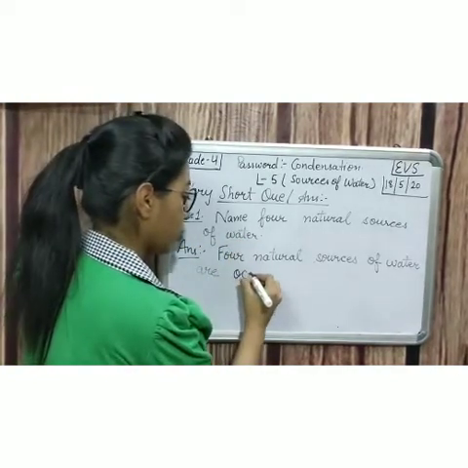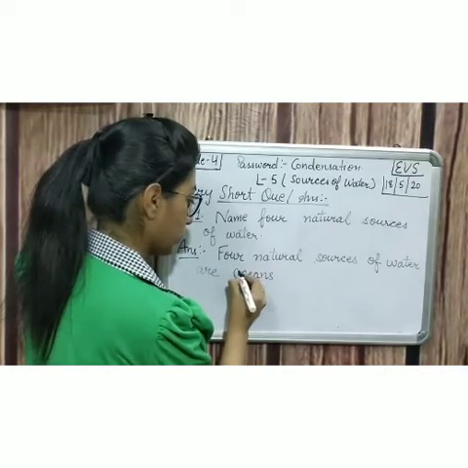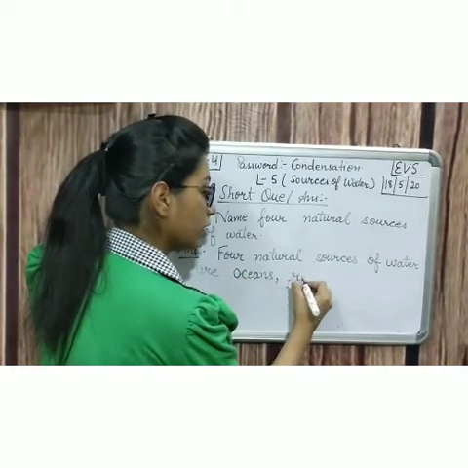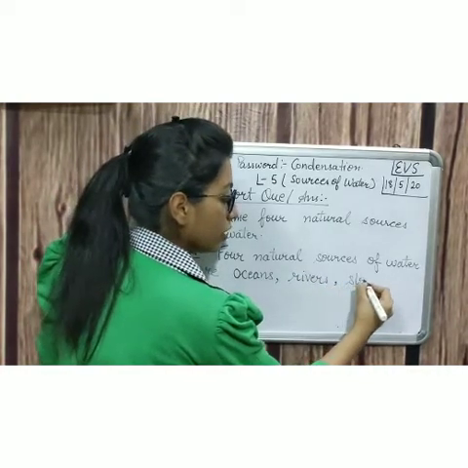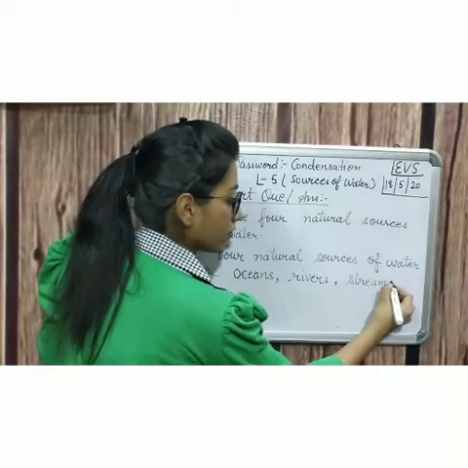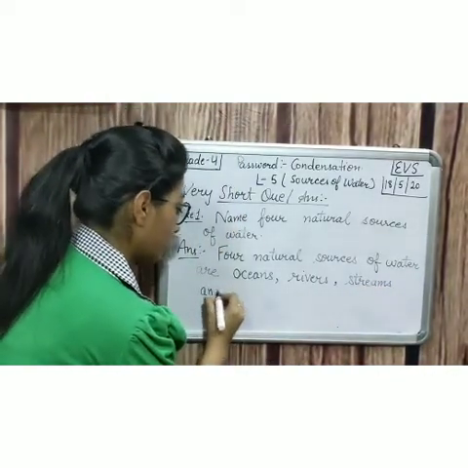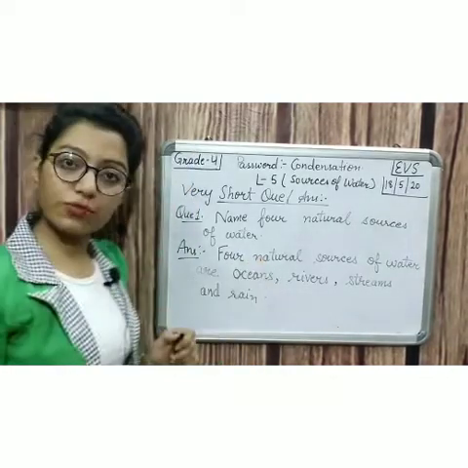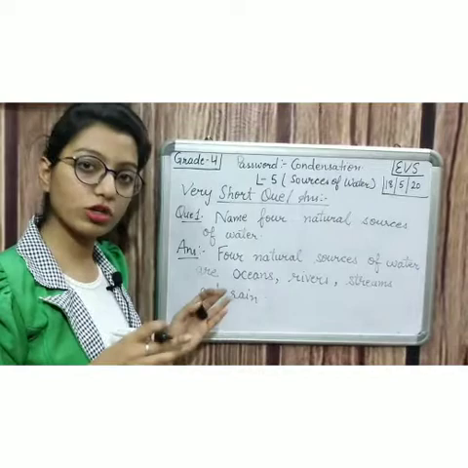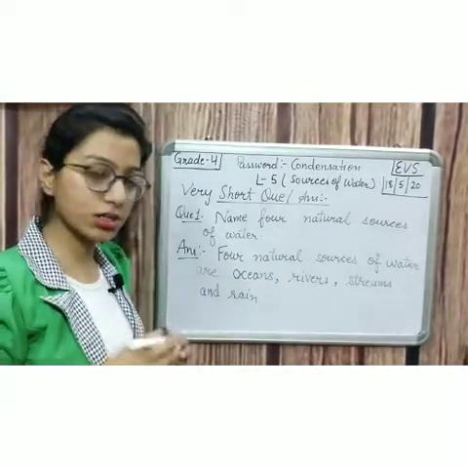First I am writing oceans, rivers, streams, and rain. Ocean is the largest source of water, which covers 2/3 part of the earth's surface.